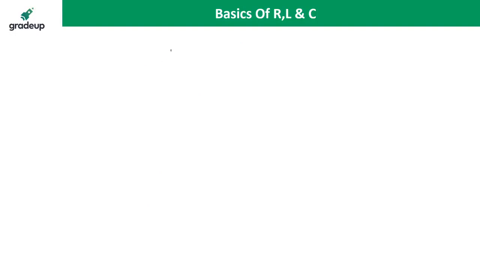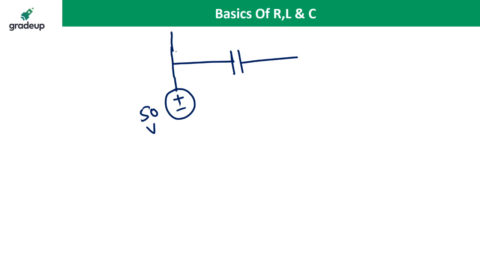Or I make the circuit easily. I make the equivalent circuit here. It is the 50 volt, 1 microfarad, 3 microfarad, 3 microfarad and 6 microfarad.